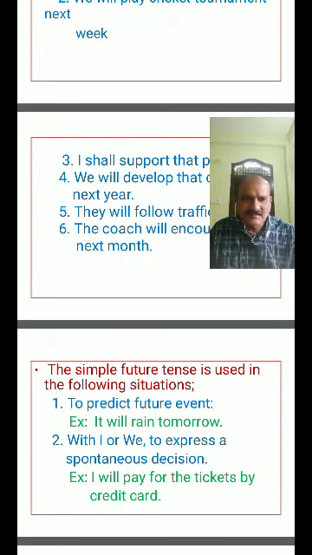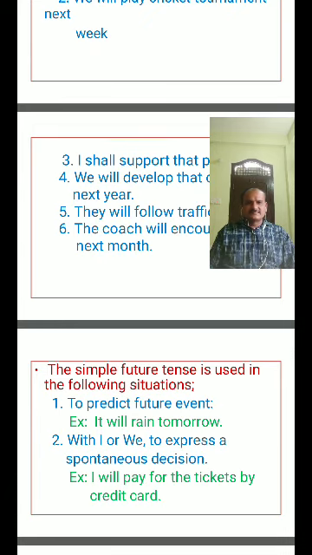So here also we will use simple future tense. Simple future tense is used in certain conditions also, to predict a future event. You are expecting some future event. You might be thinking some event will happen in future. For example, it will rain tomorrow. He will come tomorrow. You are predicting something. The bus will start tomorrow.